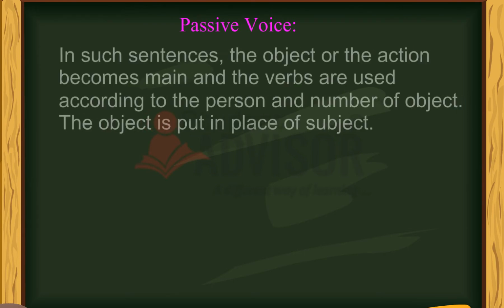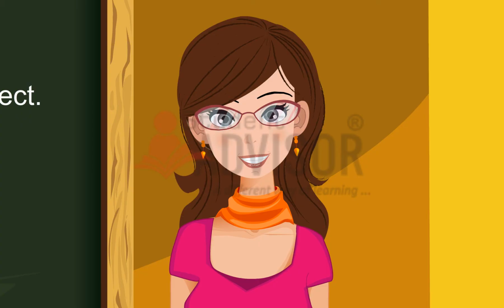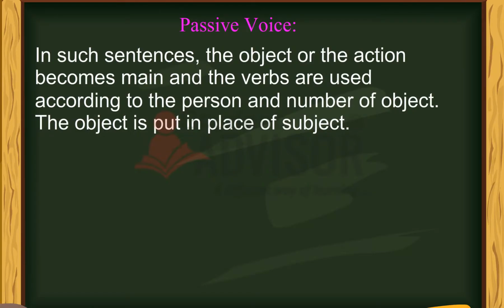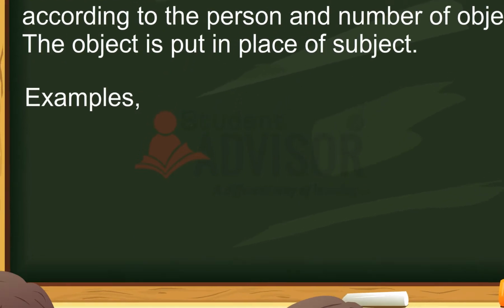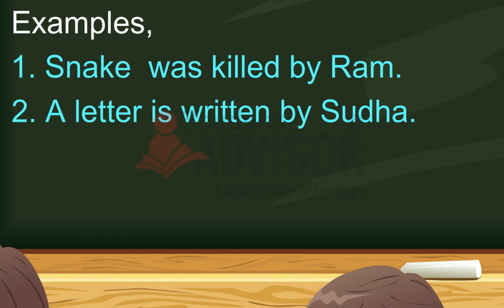Passive voice. In such sentences, the object of the action becomes main and the verbs are used according to the person and number of the object. The object is put in place of the subject. Examples: Snake was killed by Ram. A letter is written by Sudha.